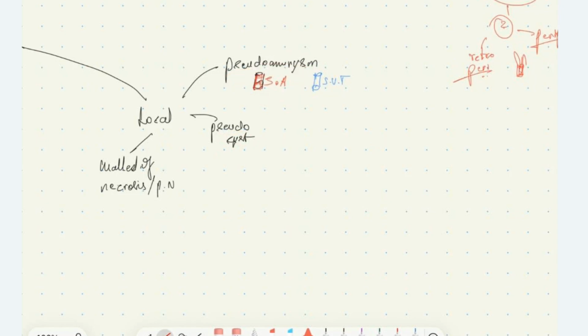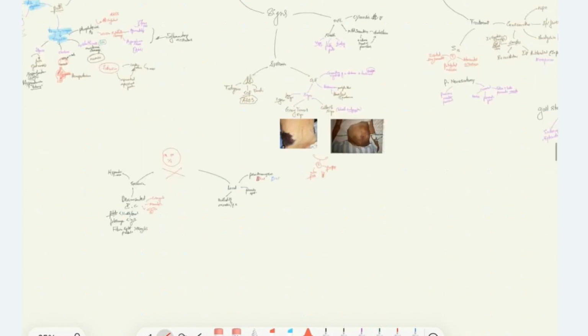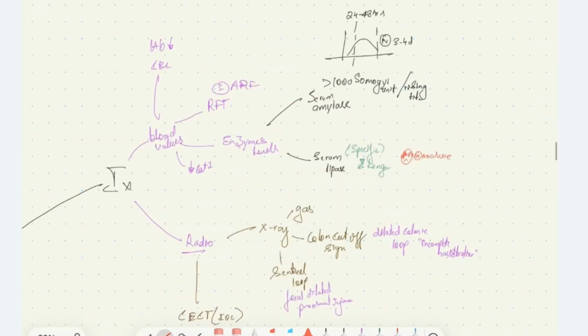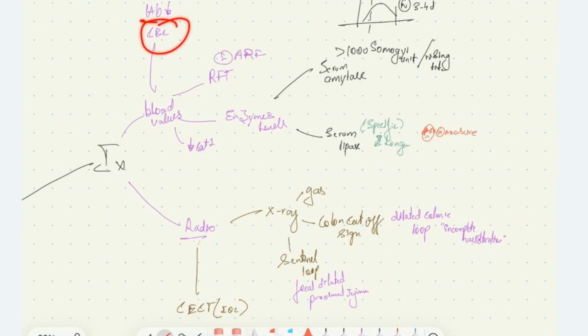Secondary to pancreatitis, the patient can later bleed and it may cause death of the patient. The pancreatitis can cause thrombosis of the splenic vein, which can secondarily cause portal hypertension. These are all the local and systemic complications of pancreatitis. Now, how to manage these conditions? Coming to investigations, when we do CBC, complete blood count, the hemoglobin of the patient will be reduced.